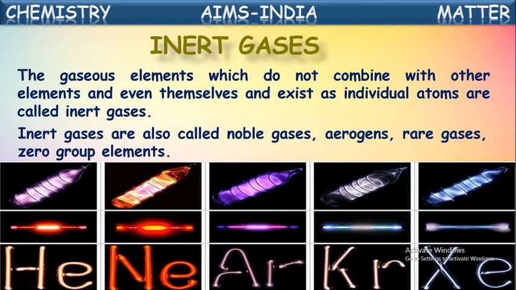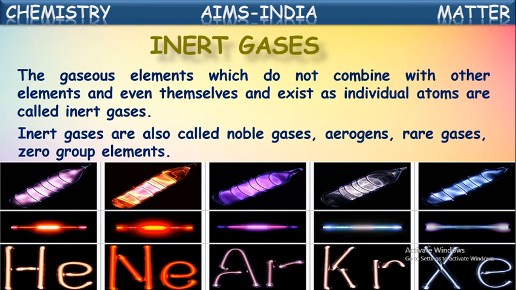One more important use of one of the noble gases, helium, is that it is one of the lightest gases. Next to hydrogen, helium is the lightest gas. That is why helium is also used in weather observatory balloons. The balloons filled with helium will move up and up because it is the lightest gas.